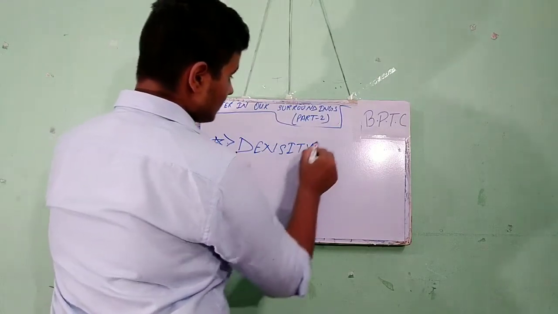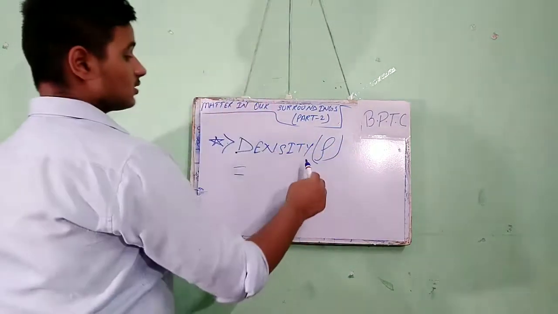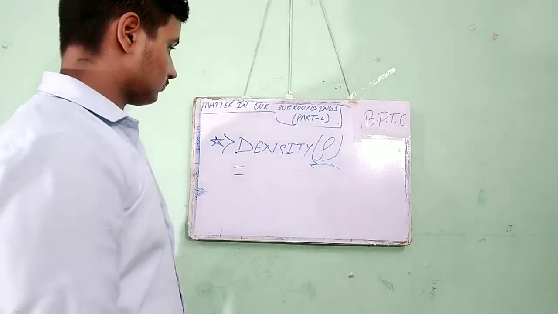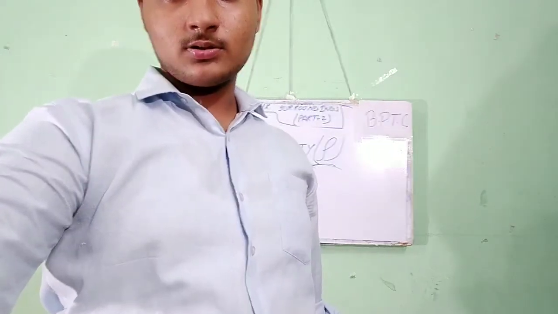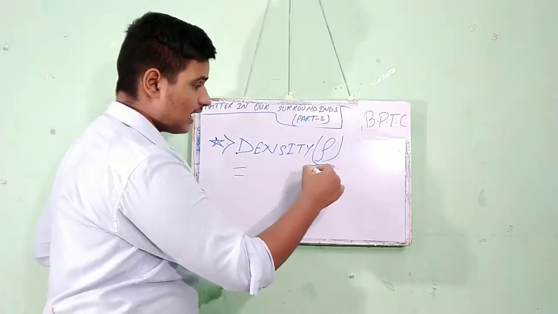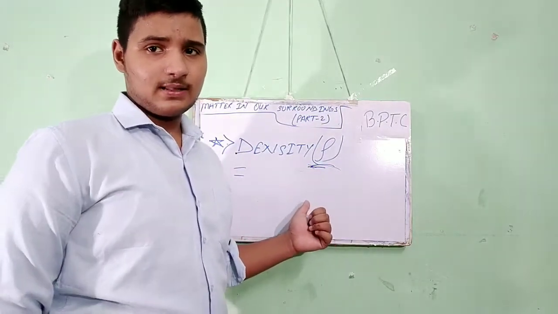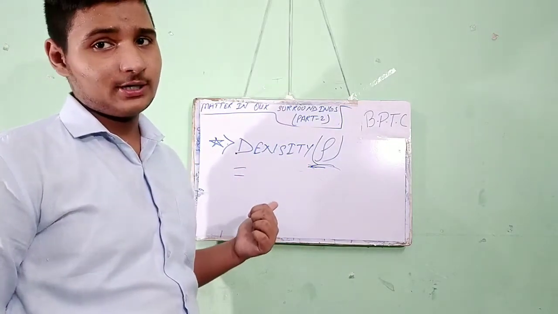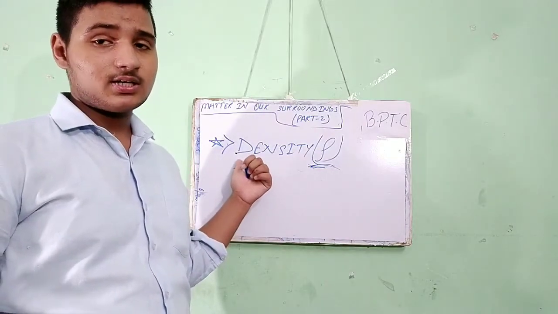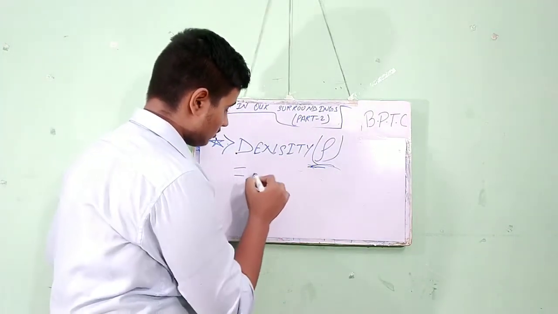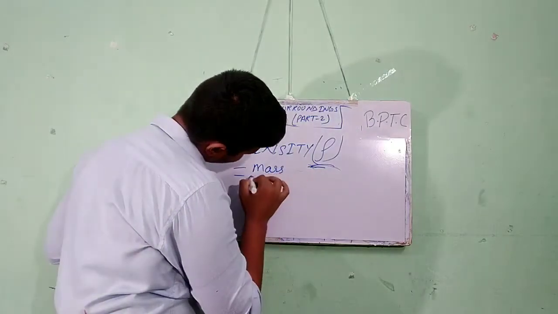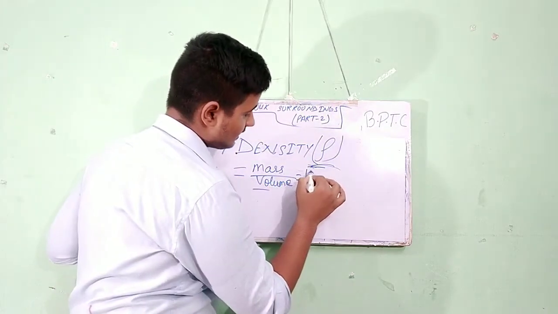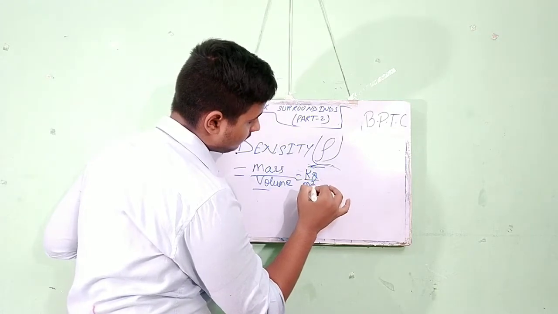What is density? Its symbol is rho. So the symbol of density is rho. Last time I explained density as volume per unit area. No, sorry, this is not the definition of density. The definition of density is mass per volume, and the SI unit of density is kg per meter cube.